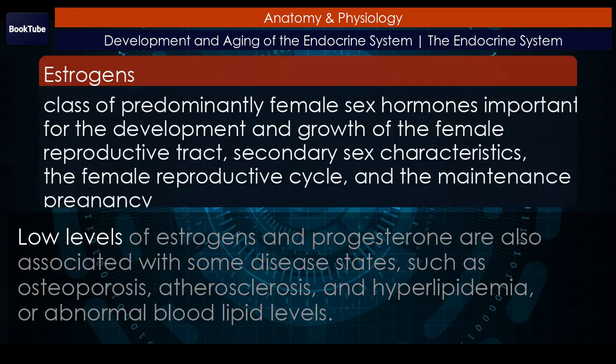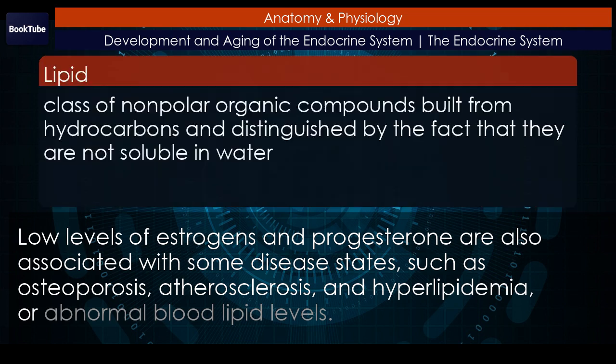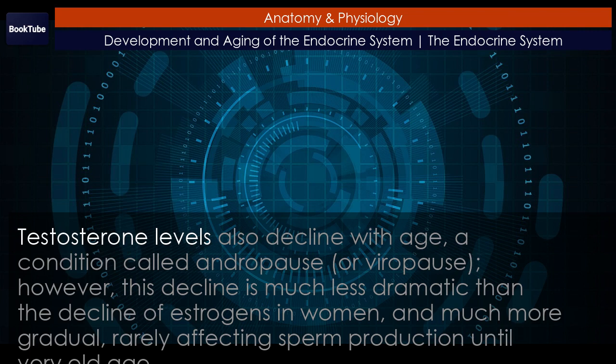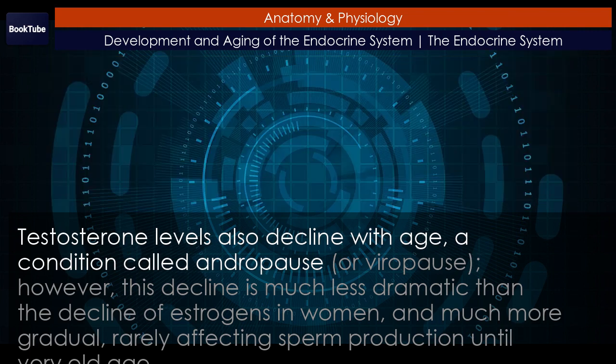Low levels of estrogens and progesterone are also associated with some disease states, such as osteoporosis, atherosclerosis, and hyperlipidemia, or abnormal blood lipid levels.